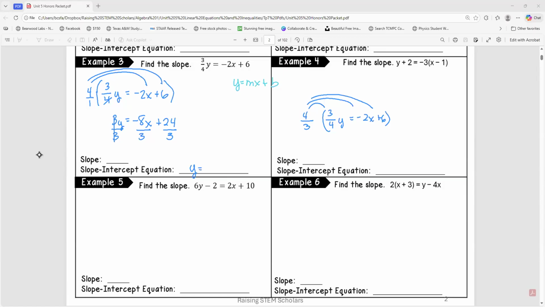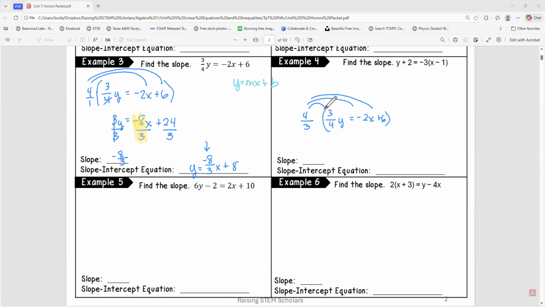You might pause here and think, oh my goodness, we got negative 8/3, this is not reducing. And that's okay. When we do these types of problems, these fractions actually help us when we go to graph. So we're going to write negative 8/3 x. 24 divided by 3 gives us 8. That is our equation in slope-intercept form, even though it has a fraction in the slope position. So that is negative 8/3.